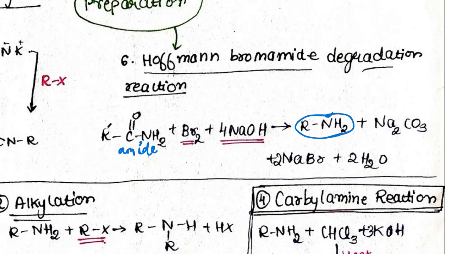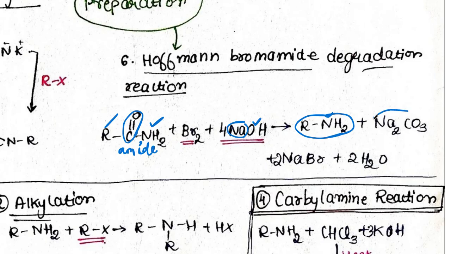Now R is done, NH2 is done. Now whatever is remaining in this, what is remaining? Na is remaining. How many Na are there? Total 4 sodiums are there, right? If you want to balance the reaction, we have 4 sodiums. So we will take 2 sodiums with this CO group, and we can also take one more oxygen from this.